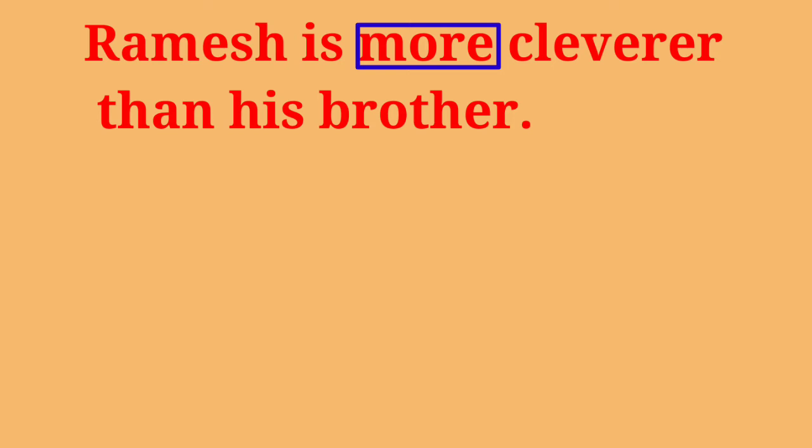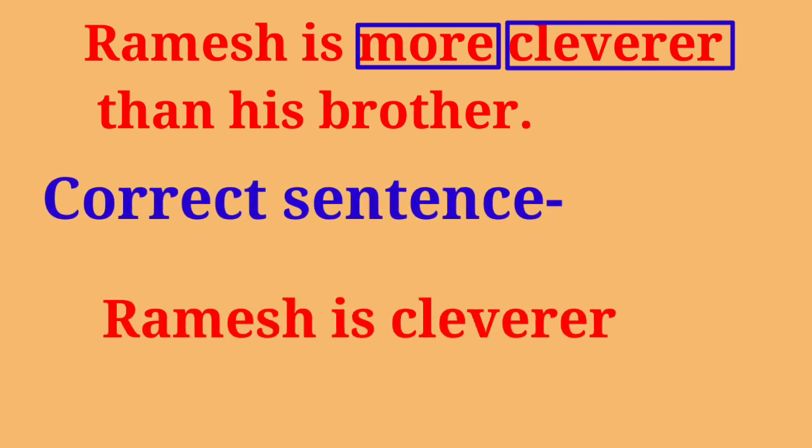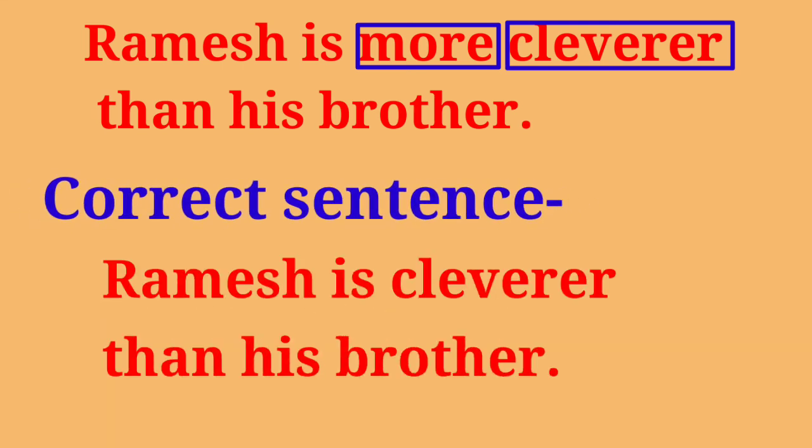Once we use the comparative form of an adjective in the sentence, we should not use the determiner more before it, and therefore the error is the unnecessary use of the word more before the adjective cleverer. Therefore the determiner more should be deleted from this sentence, and consequently the correct sentence is Ramesh is cleverer than his brother.